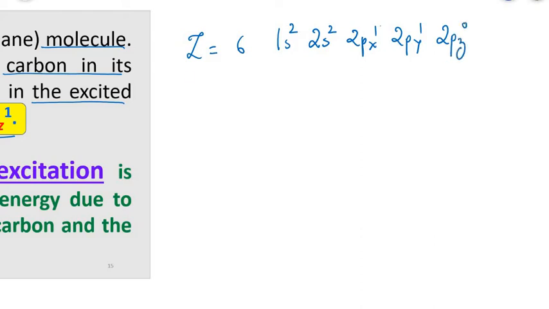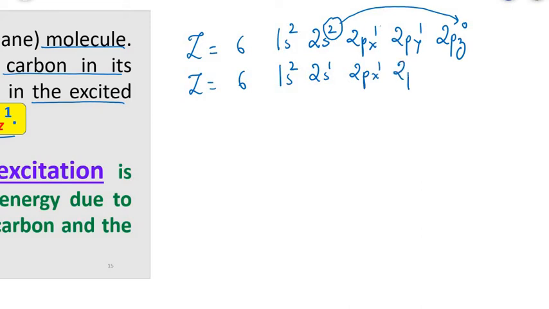But in the excited state of carbon, we can write 1s2. Here what happens is that one of the electrons from the 2s orbital moves to the 2pz orbital. So this becomes 2s1, 2px1, 2py1 and 2pz1.